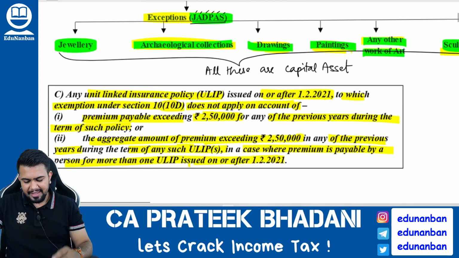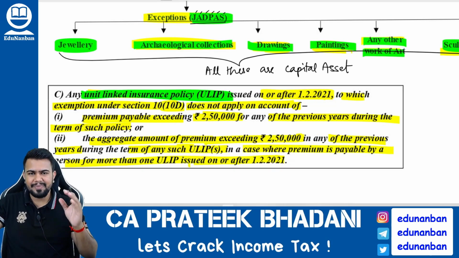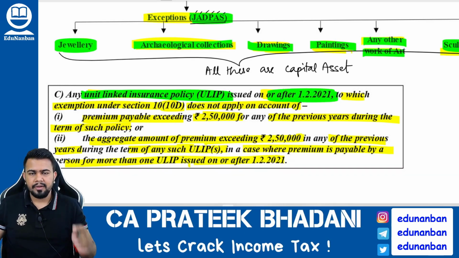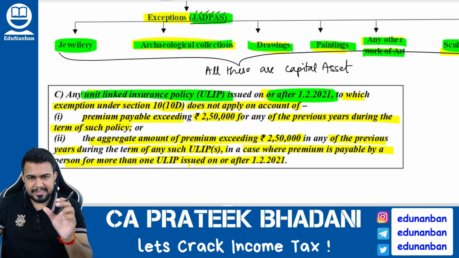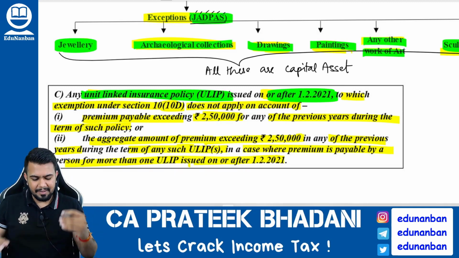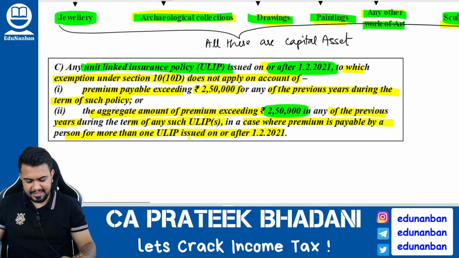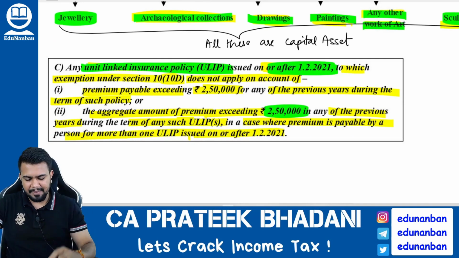Then there is a new type of capital asset. What is the new type? That is unit linked insurance plan. So if a unit linked insurance plan is there on or after 1st of February 2021, if the premium paid per policy or aggregate of all policies combined during the year is 2,50,000 or more, in such case such unit linked insurance policy will also be considered as capital asset.